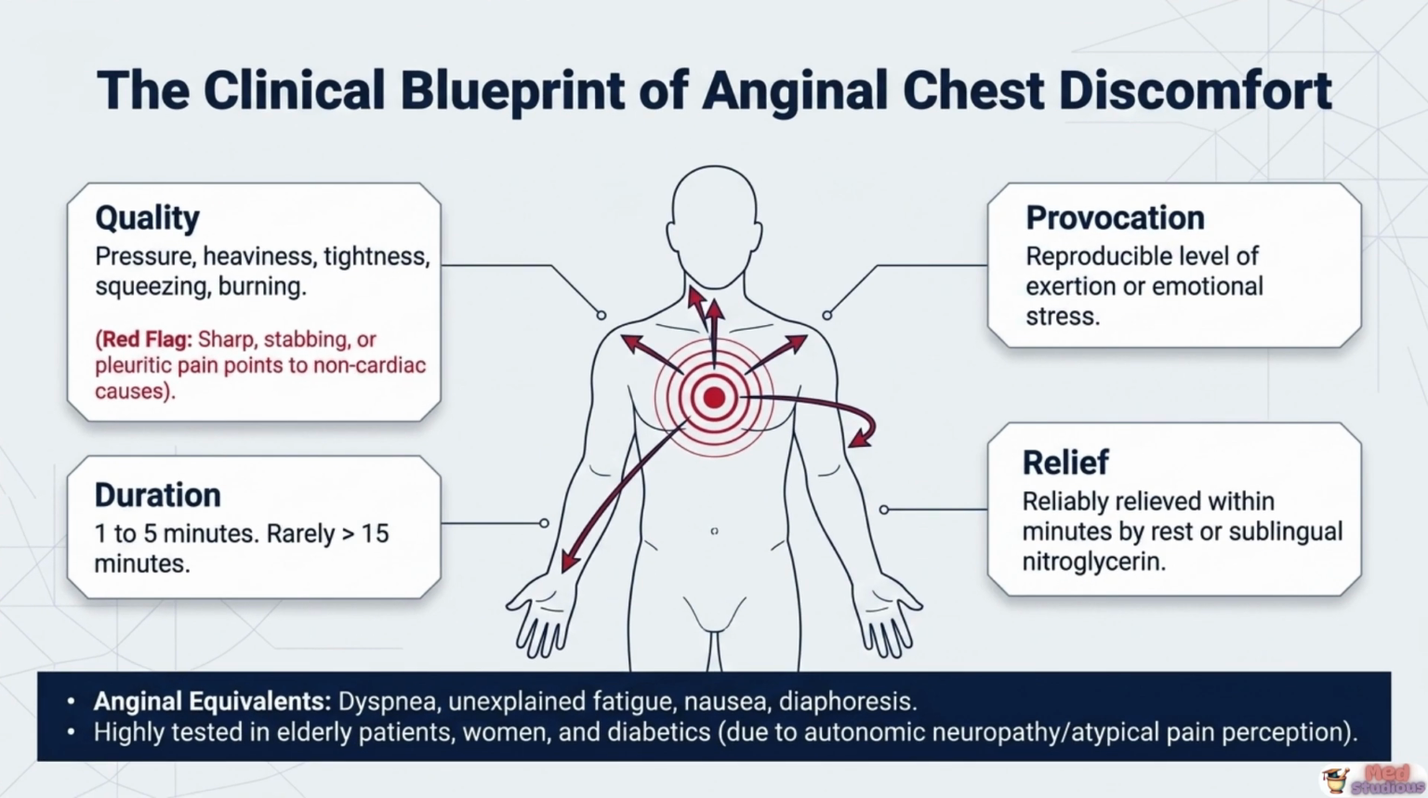Recognizing classic anginal chest discomfort requires knowing 4 specific clinical dimensions. The quality of the pain is typically described as pressure, heaviness, tightness, squeezing, or a burning sensation, and this is an important red flag distinction. Pain that is sharp, stabbing, or pleuritic in character should point you away from cardiac ischemia and toward an alternative, non-cardiac diagnosis. The duration is classically 1 to 5 minutes, only rarely extending beyond 15 minutes.